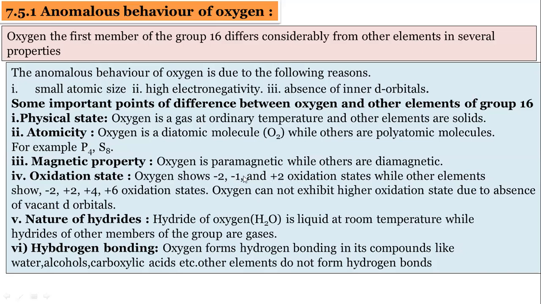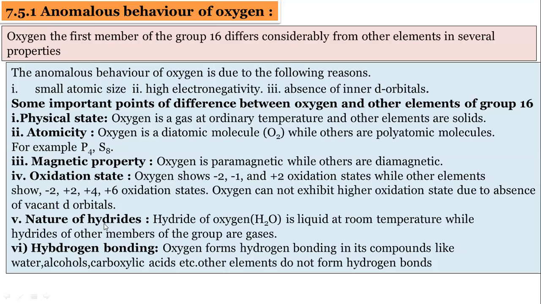The other elements in the group can show -2, +2, +4, +6, because higher oxidation states are possible as they have d orbitals. Oxygen does not have d orbitals, so higher oxidation states could only be possible if excitation of electrons takes place from a lower energy level to a higher energy level.